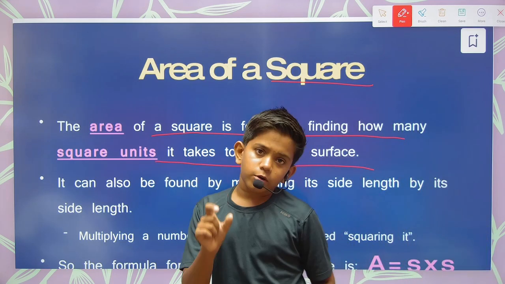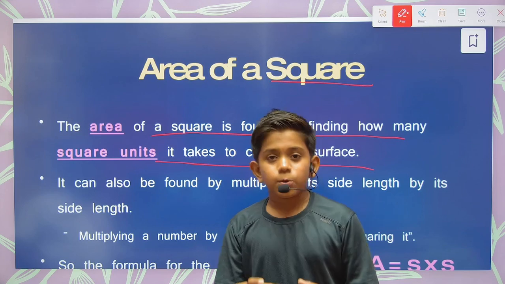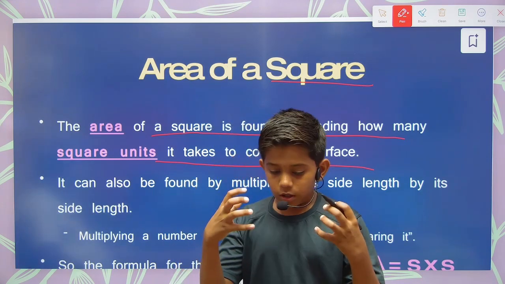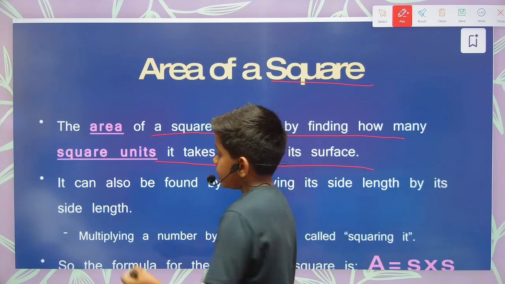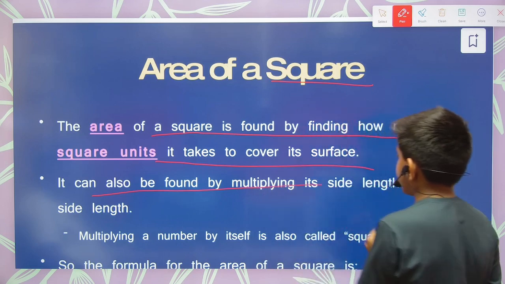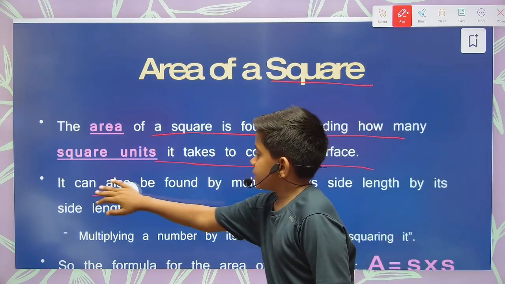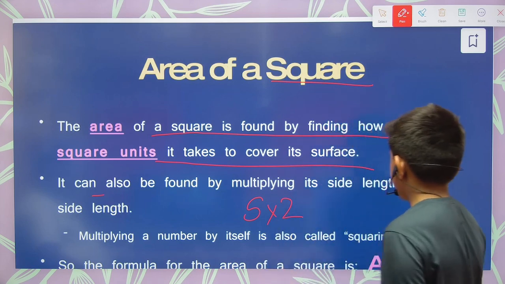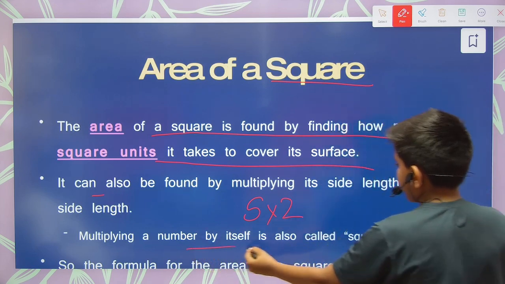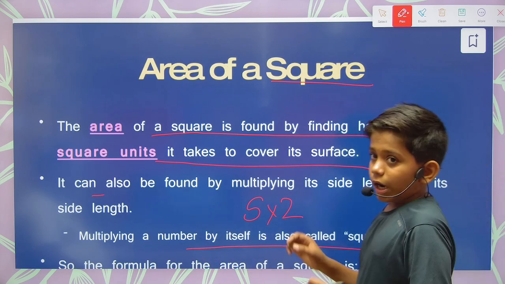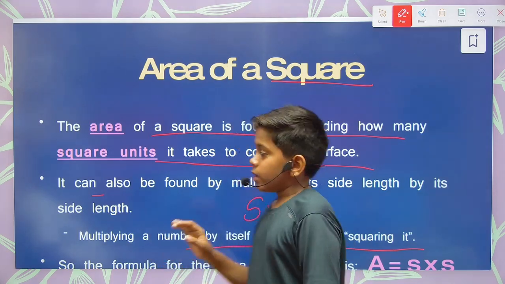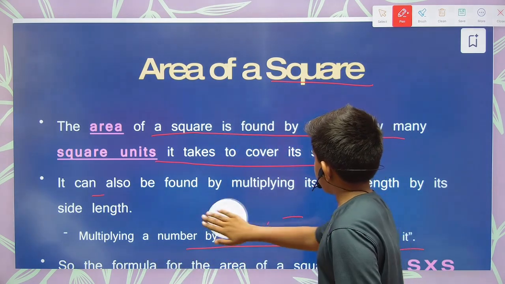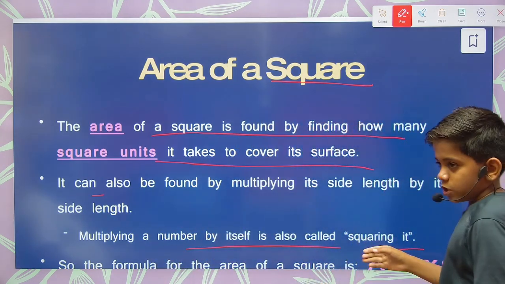Now we understood about the square units, that this many square units are taken to find the area of that square. It can also be found by multiplying its side length by the side length. So, side length by side length. Multiplying a number by itself is also called squaring it. So when we multiply a number with that number, it is also called squaring.